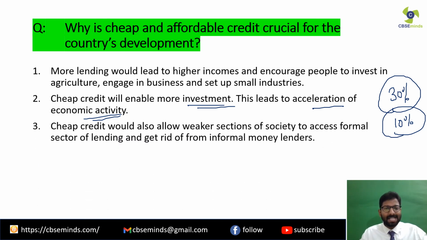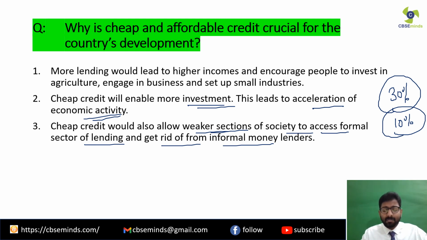Clear? Next point is, cheap credit would also allow weaker sections of society to access the formal sector of lending and get rid of informal money lenders. Clear? So when we get cheap credit, all the weaker sections of society will also get a chance to get cheap credit from the formal sector, that is from the banks and the cooperatives, so that they can be saved from the very high interest rates which they have to pay if they get loans from the local money lenders.